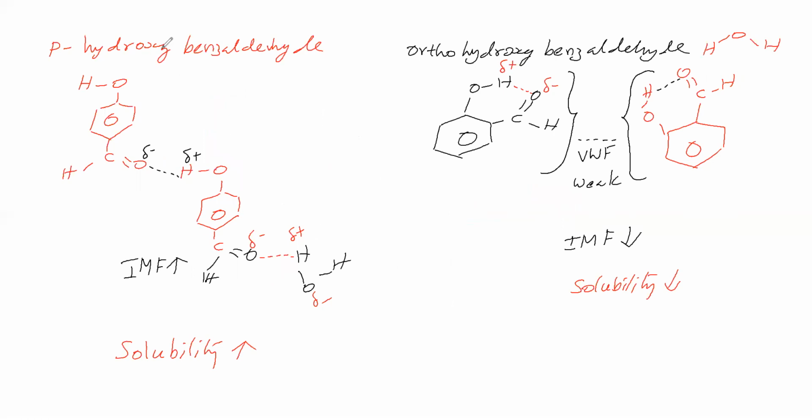Now we will take this para-hydroxybenzaldehyde and ortho-hydroxybenzaldehyde. Now we will see how steam distillation works. This para-hydroxybenzaldehyde goes for intermolecular hydrogen bonding. Therefore, for para-hydroxybenzaldehyde, the intermolecular force of attraction is high. Therefore, volatility is low. Volatility means the tendency to escape to the vapor state.